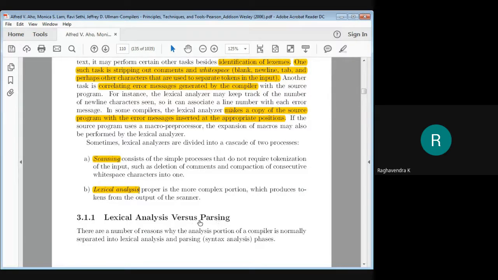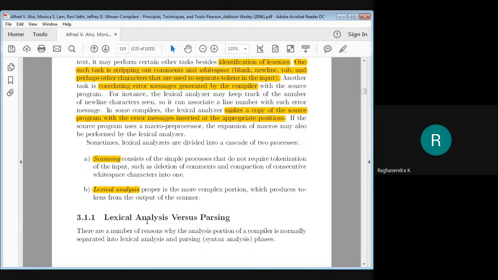Of course, there are certain advantages to keeping the lexical analysis part separate from the syntax analysis part, like spell check and grammar check. First we should do spell check and then grammar check, right? Why can't we do both at the same time? We can, but it would not be that efficient.